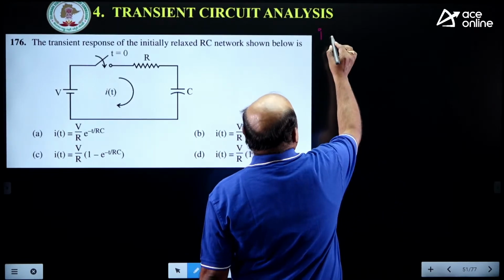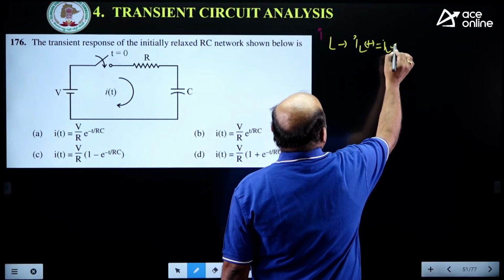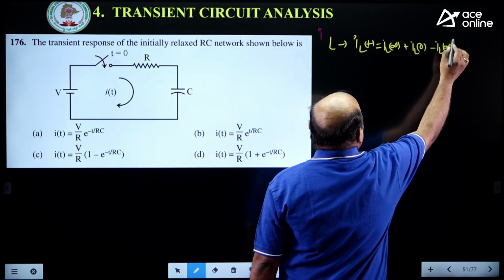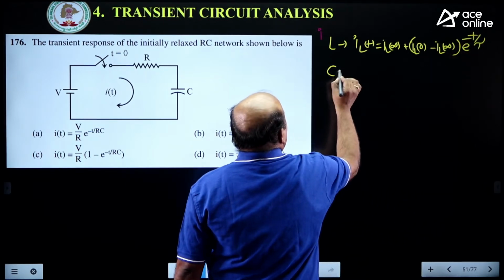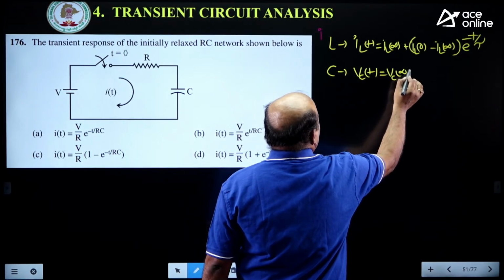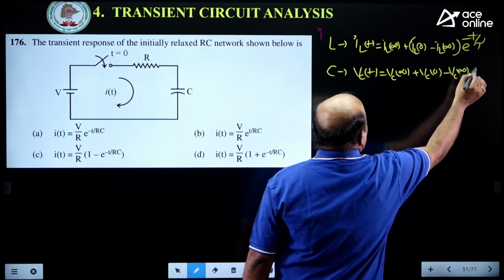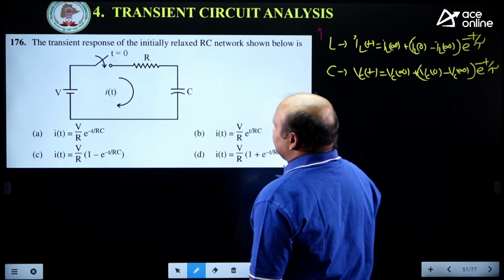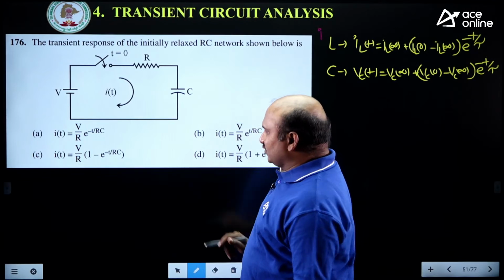For the inductor, IL of t is equal to IL of infinity plus IL of 0 minus IL of infinity, into e to the power minus t by tau. For the capacitor, voltage, energies. VC of t is equal to VC of infinity plus VC of 0 minus VC of infinity, into e to the power minus t by tau. Is it right?